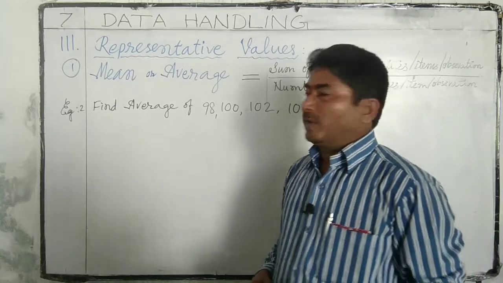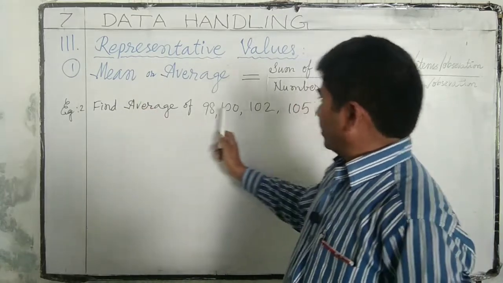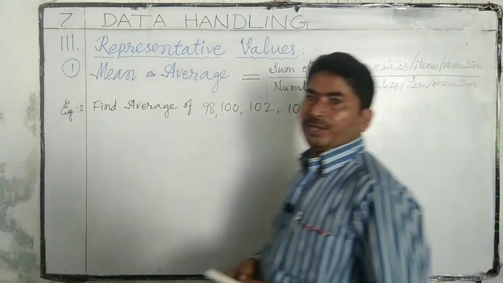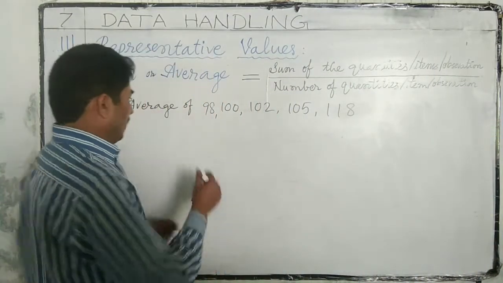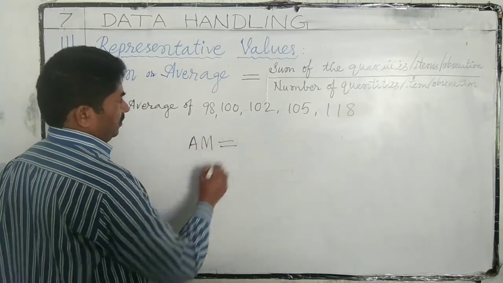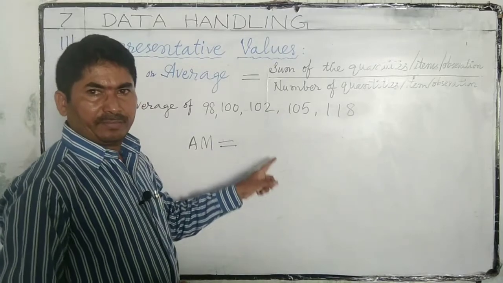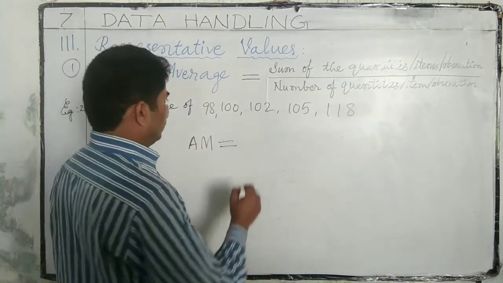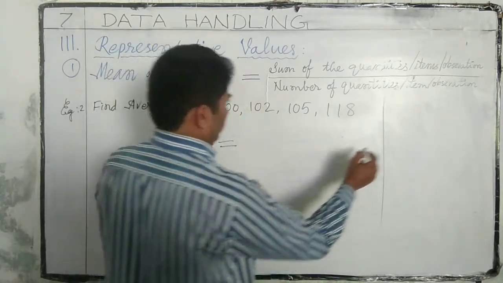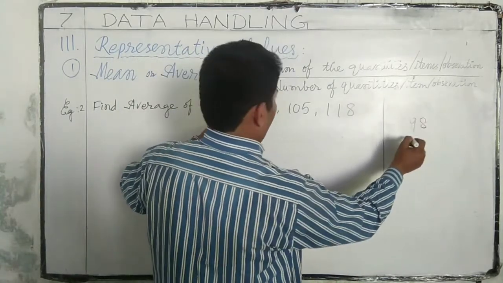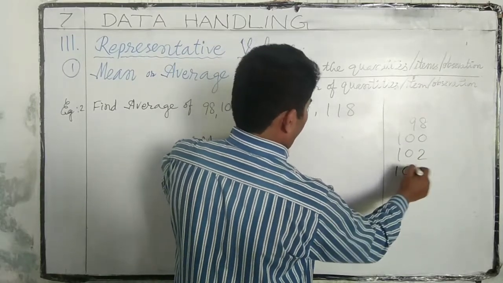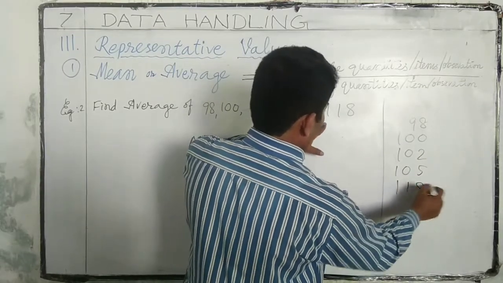Let us observe one more example. Find average of 98, 100, 102, 105, 118. Average or arithmetic mean AM is equal to sum of the numbers by number of numbers. Here we have 98, 100, 102, 105, 118.